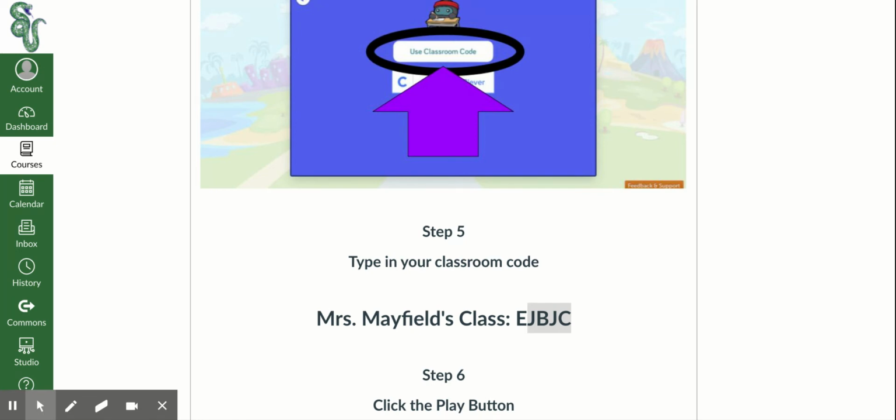I'm going to turn down my volume. All right. And then I'm going to hit the check mark. And it's loading. I'm waiting for it to load. And I see the play button here. So I want to click on this play button because I want to start creating my game. And I can see my classes over here.